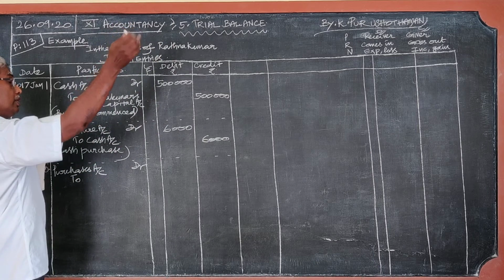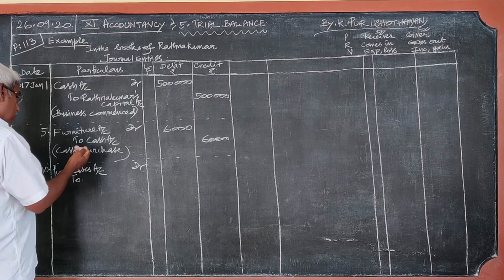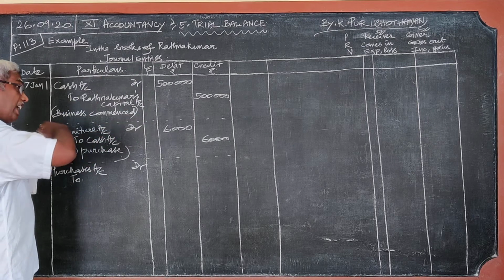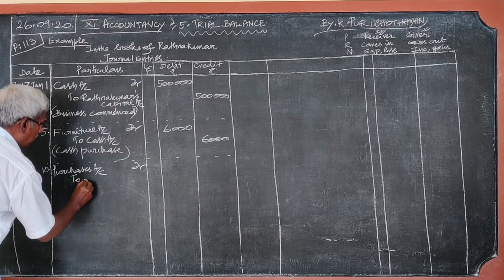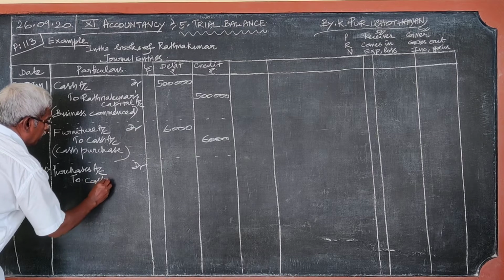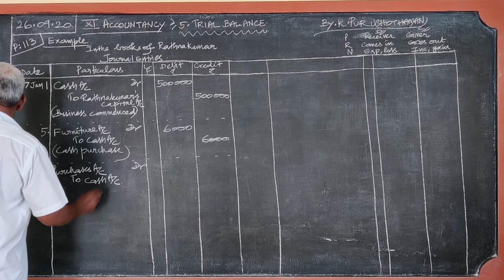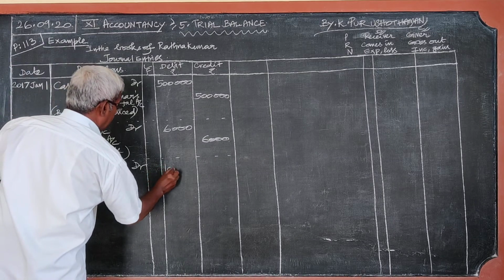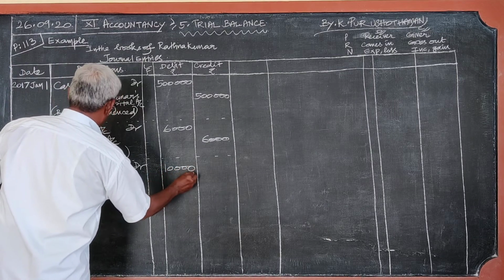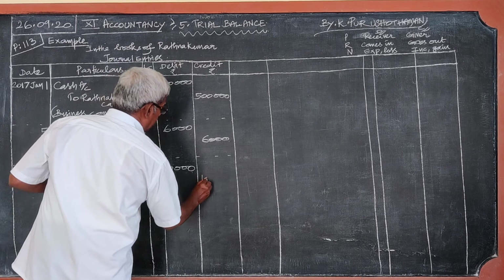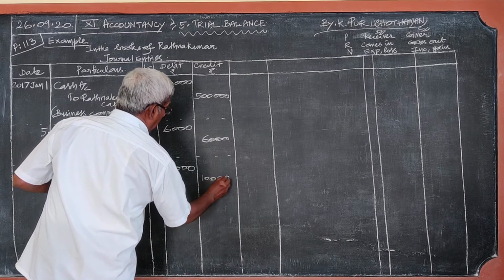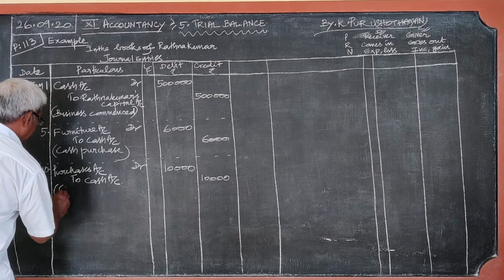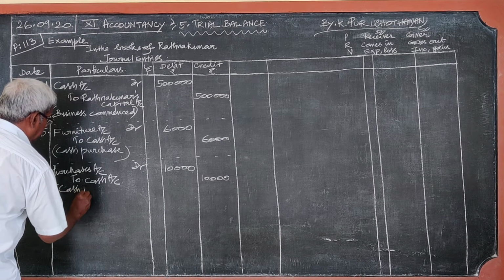Cash goes out. We buy goods by paying cash. So what goes out? Cash goes out. So purchases account debtor to cash account. The amount is 10,000. Narration: this is also cash purchase.